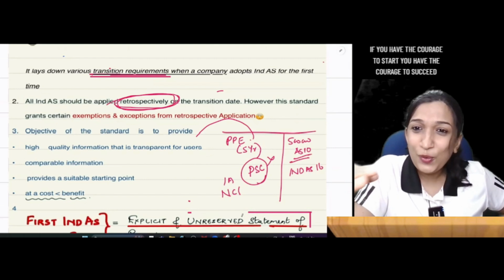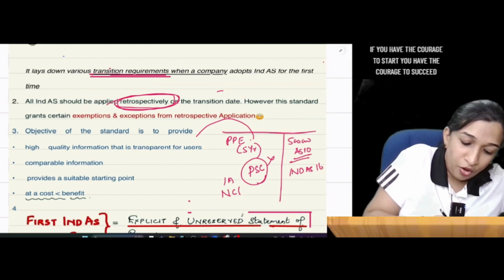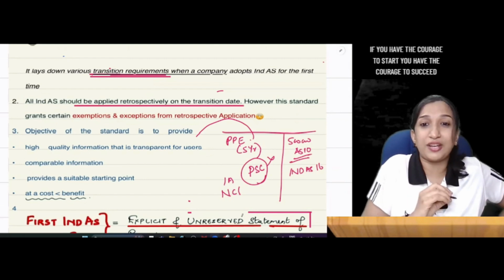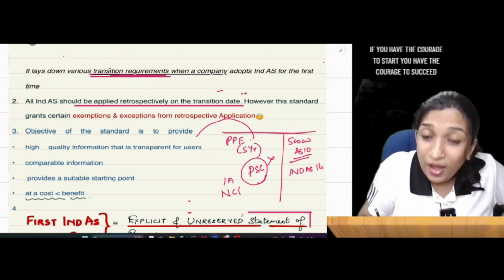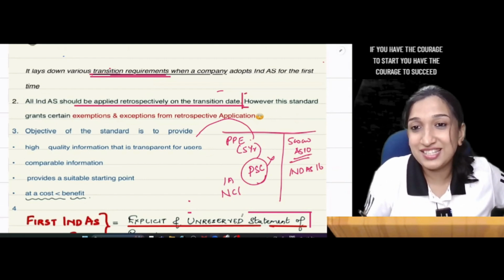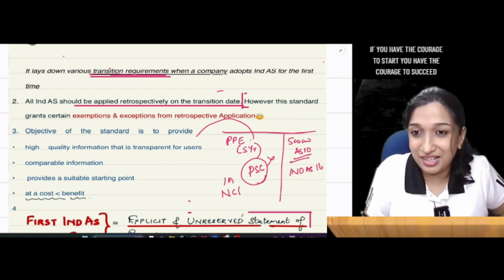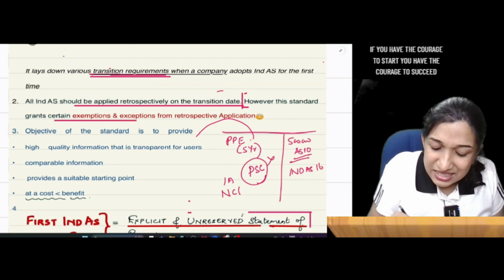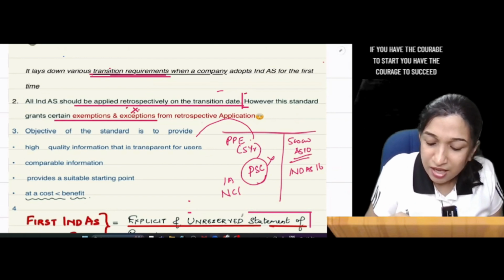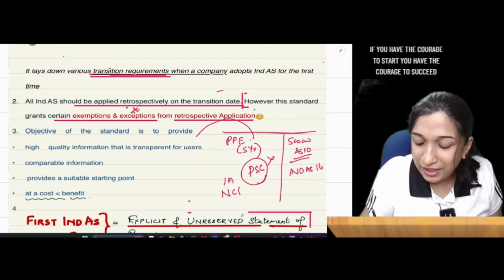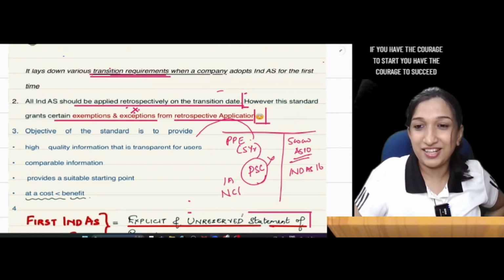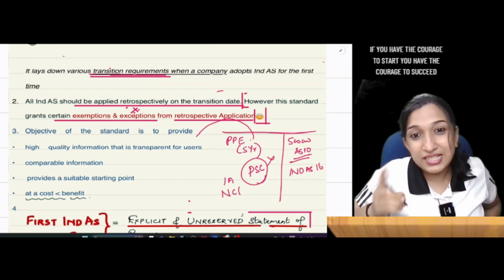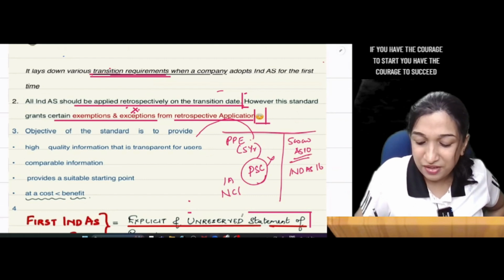Now they are telling, no, read the next sentence. All Ind AS should be applied retrospectively on the transition date. However, "however" is giving us some sigh of relief. However, this standard grants certain exemptions and exceptions from retrospective application. That is why we are smiling. The standard provides some exemptions and exceptions from retrospective application.